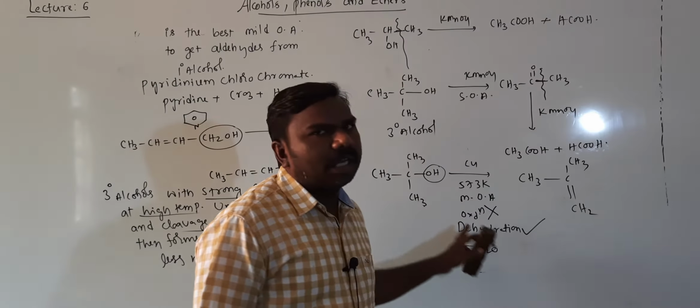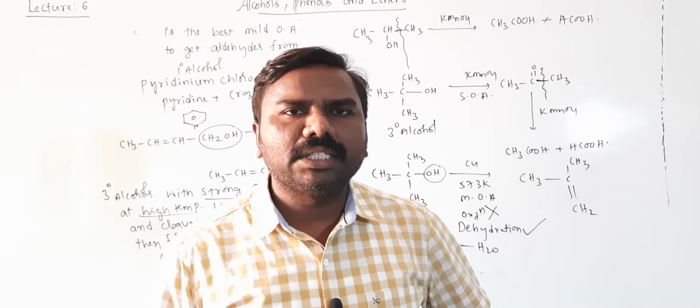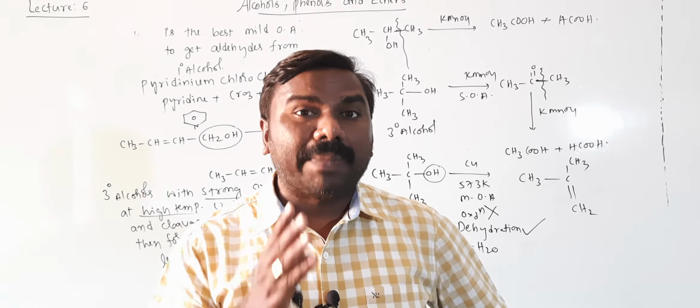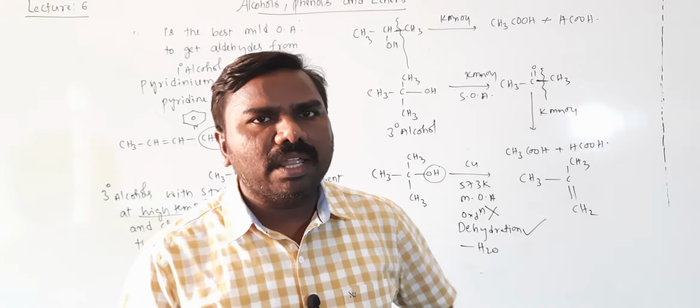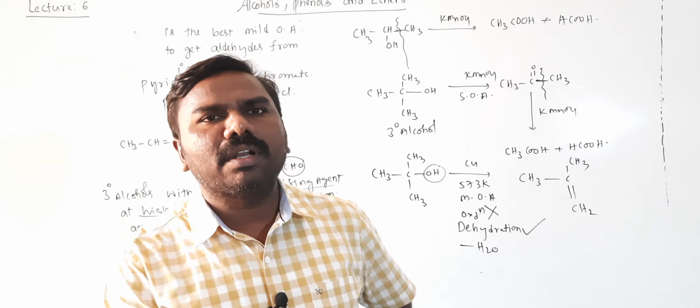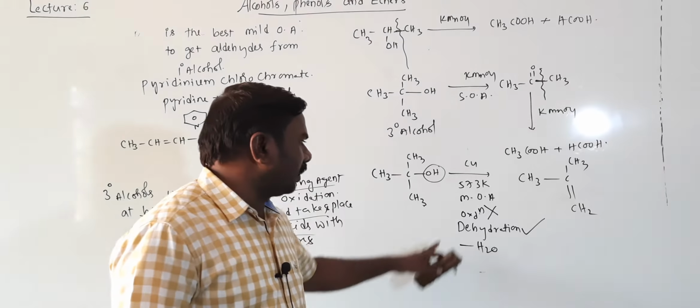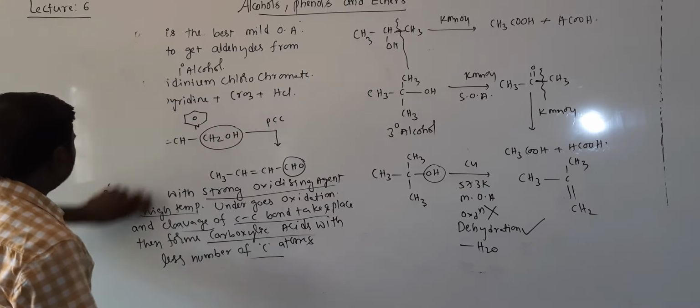Tertiary alcohol undergoing oxidation with mild oxidizing agent is very difficult, the mild oxidizing agent is not powerful, that's why they prefer dehydration instead of oxidation, that is the meaning, right?